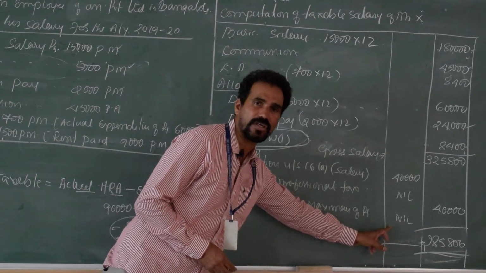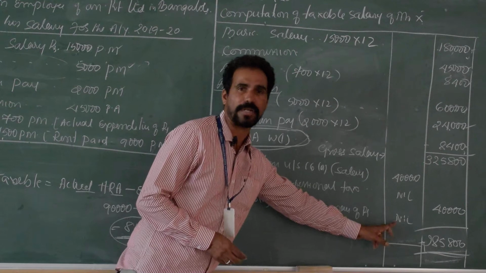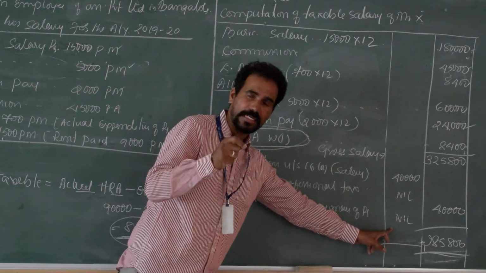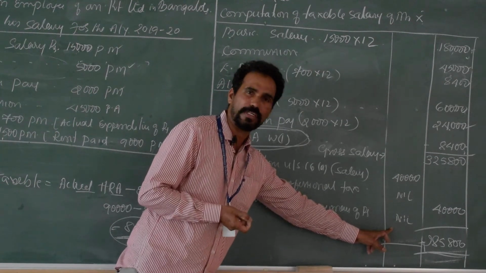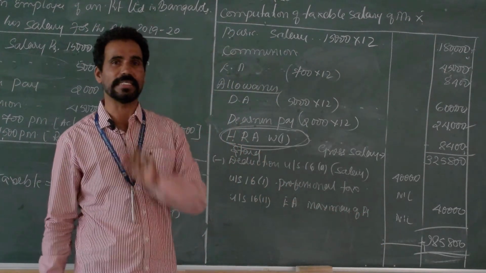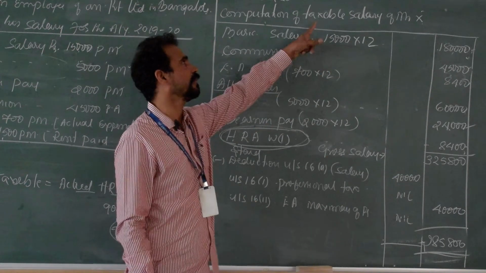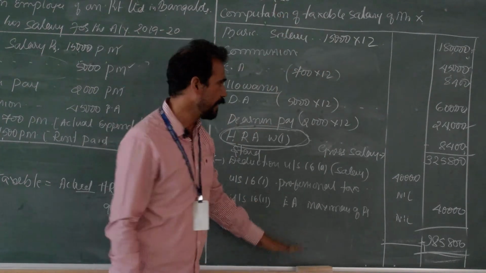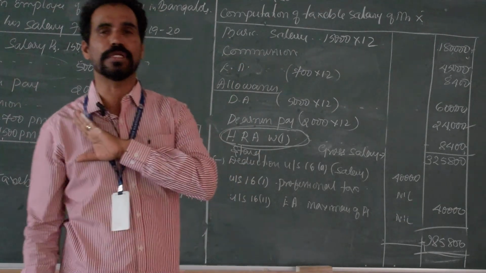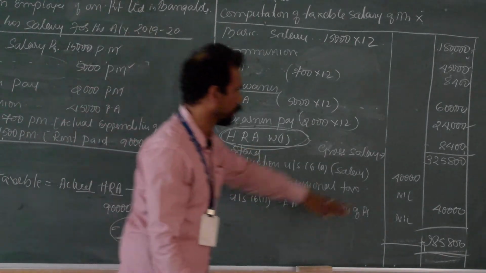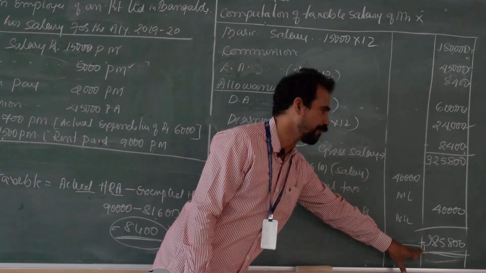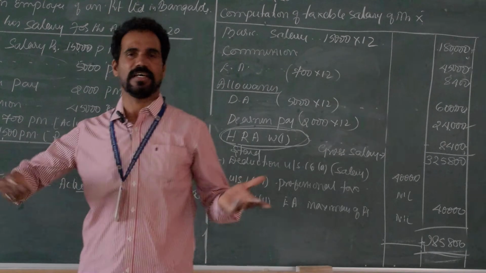Why? Because he is a private employee in a private limited company, not a government employee. If he is a government employee, the EA deduction is the maximum limit of rupees 5,000 or 20% of salary or actual EA, whichever is less. But he is a private employee, so you should take EA only in the total amount, but don't show it in the deduction amount. So gross salary minus 40,000 is 2,85,800, which is the net salary.